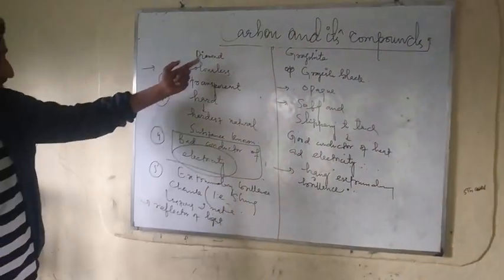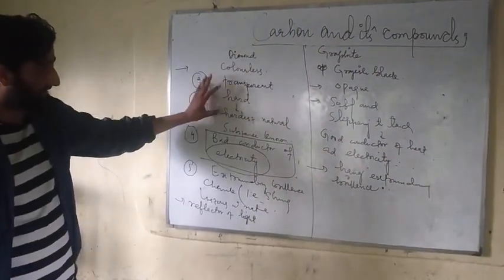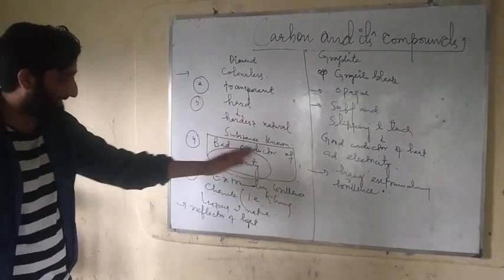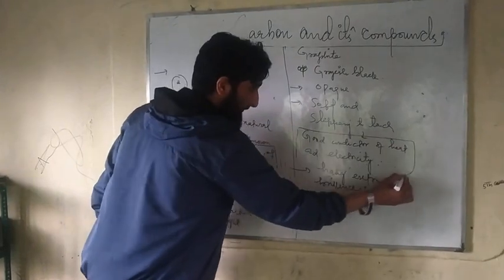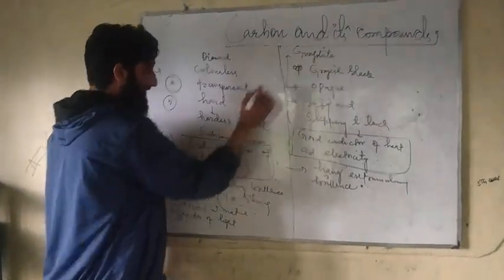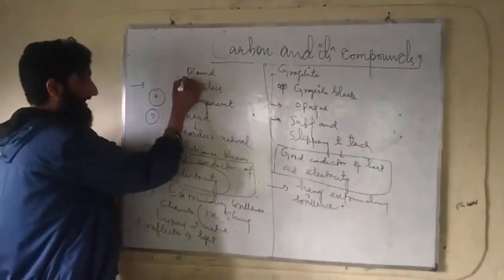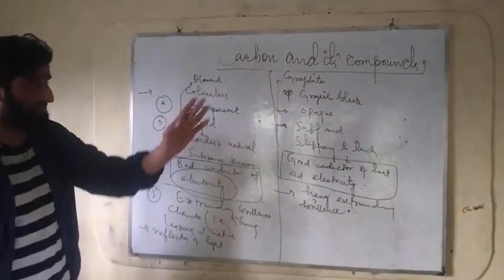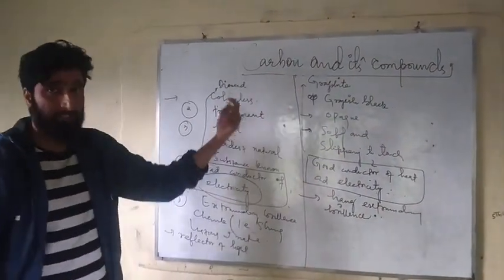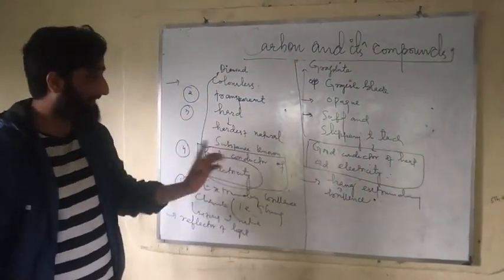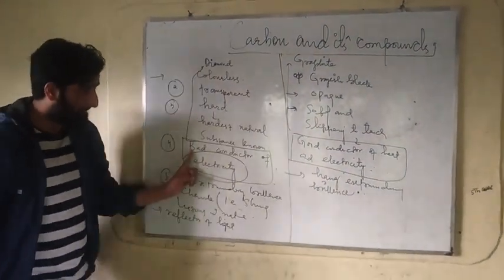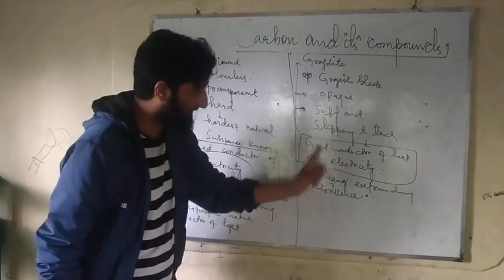Diamond is colorless, transparent, the hardest natural substance known, and a bad conductor of electricity. Graphite is a good conductor of electricity. We will discuss these two points in the structure of diamond and graphite, where I will tell you why diamond is a bad conductor and why graphite is a good conductor.